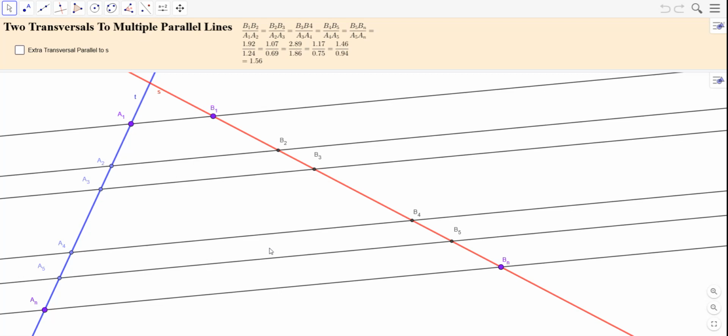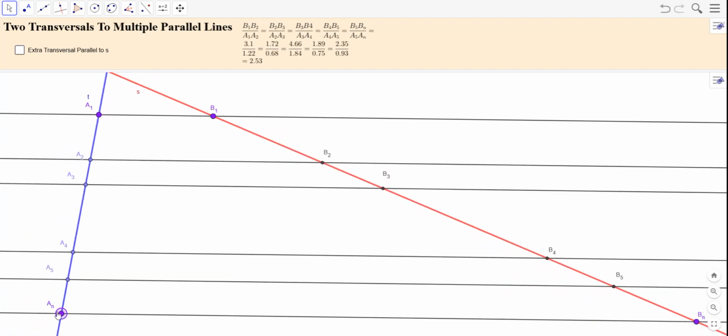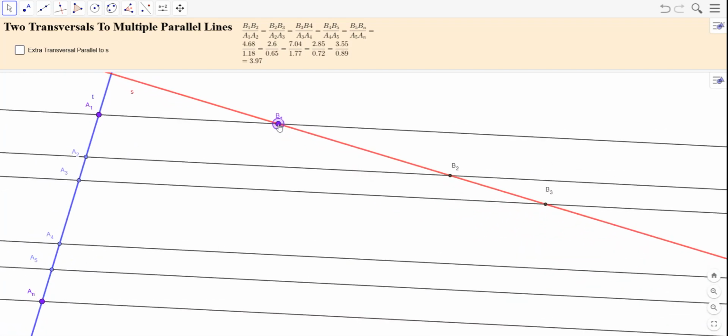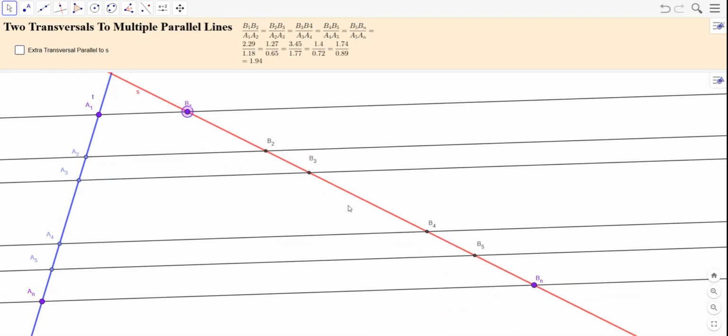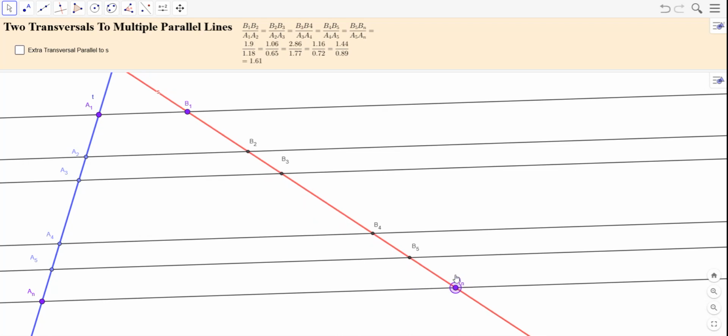Our previous two transversals to three parallel lines theorem actually generalizes very nicely to more than three parallel lines. We could have n parallel lines here. Right now, I have 6 of them, and two transversals. You have the transversal T that goes through these lines, and this transversal S that goes through these lines here.